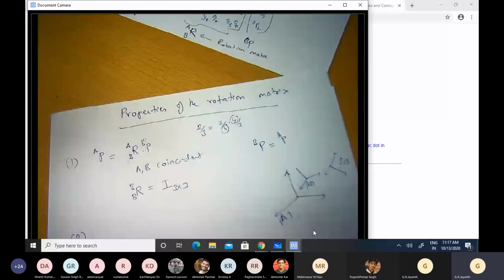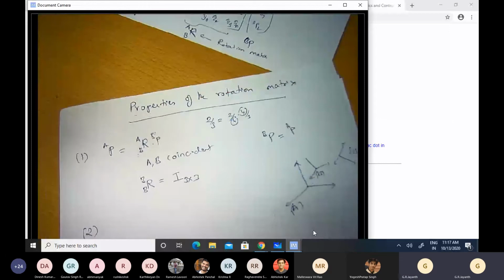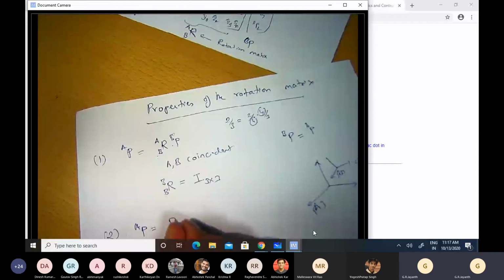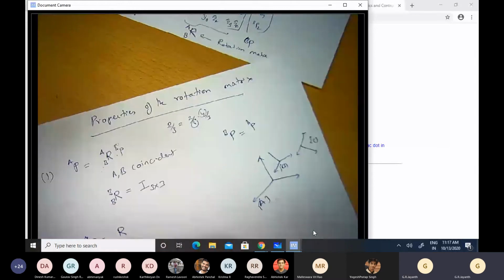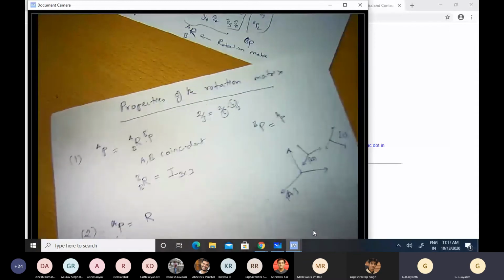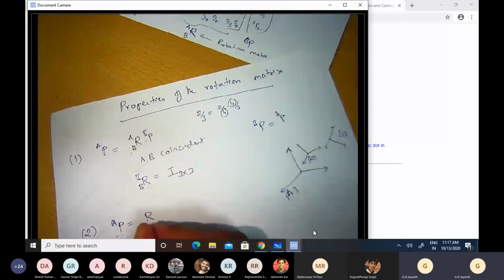I would have that P represented in the A coordinate frame is equal to R of C with respect to A, PC. For the sake of clarity, when we are representing position vectors, I'm assuming that their origins are coincident. When you're representing velocities and so on, it really doesn't matter.